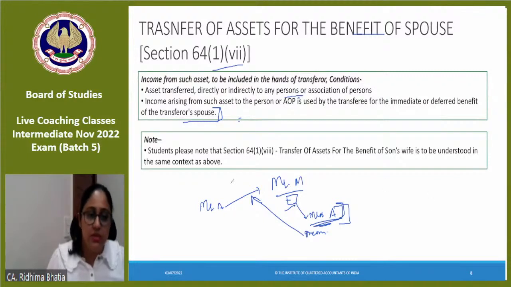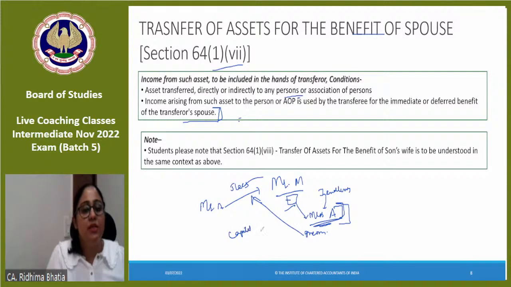So suppose Mr. A is giving 5 lakhs every month to Mr. M, and he ultimately says make jewelry out of it and give it to Mrs. A, and now Mrs. A has sold out that jewelry. So whatever capital gain would come from that jewelry would be taxable in the hands of Mr. A through clubbing provisions. Simple. ठीक है?